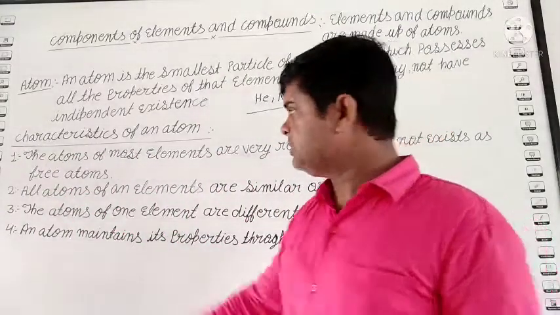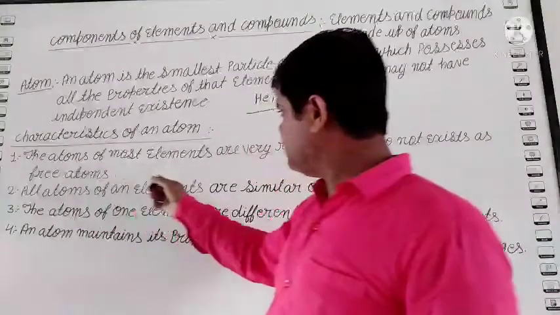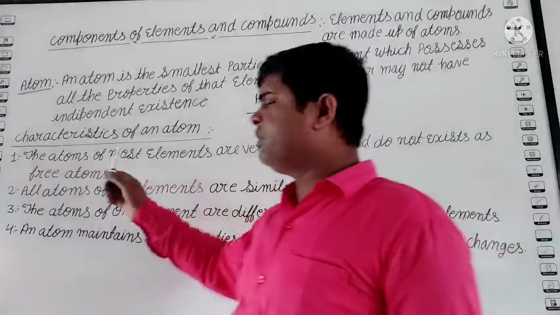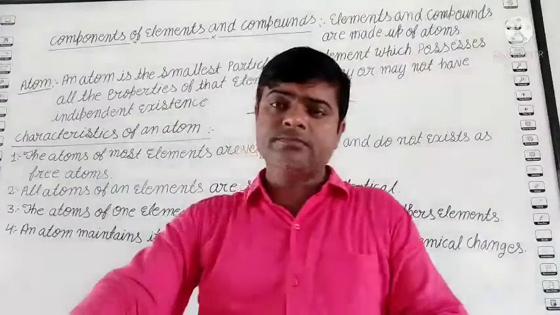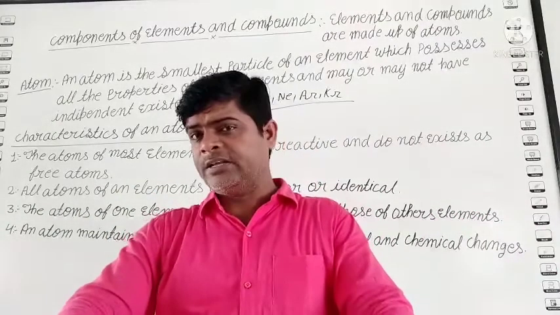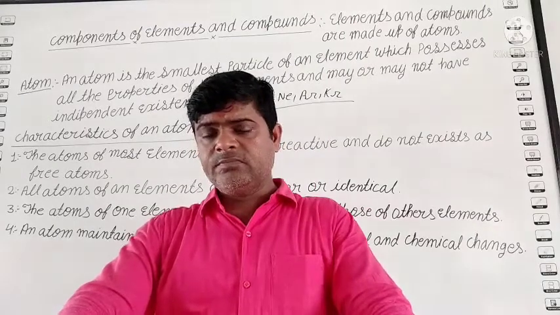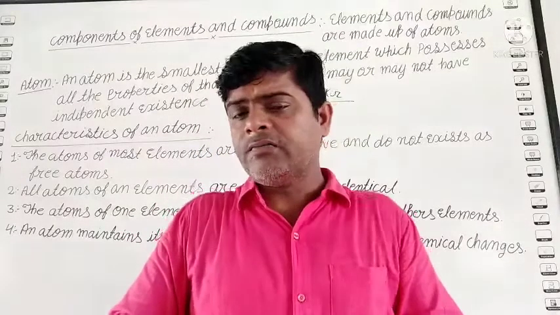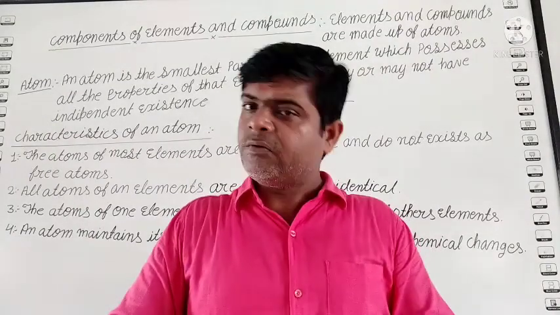The first property is that the atoms of most elements are very reactive and do not exist as free atoms. Atoms are very reactive. First, it is the unit of matter, and it does not occur freely in nature. It is very reactive.